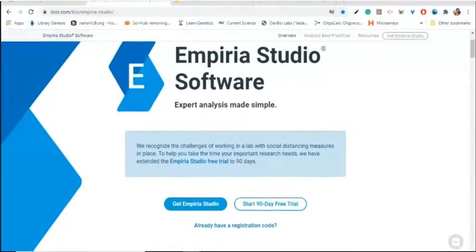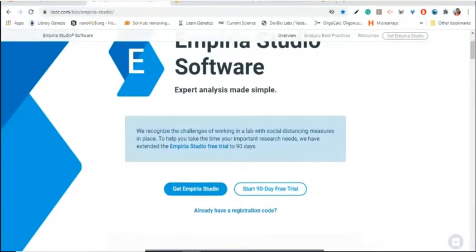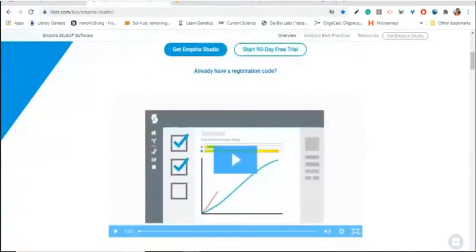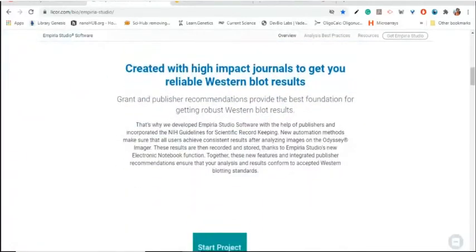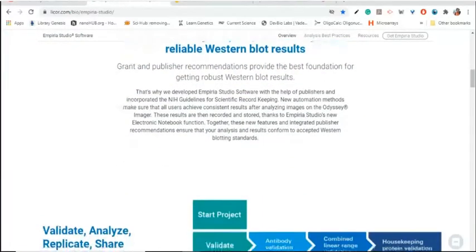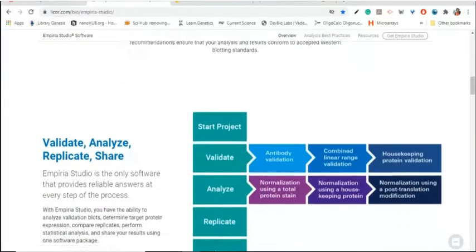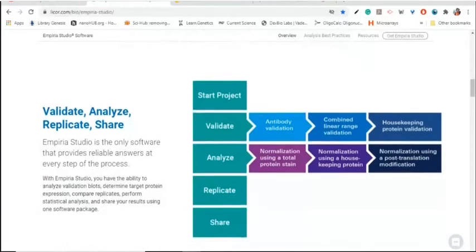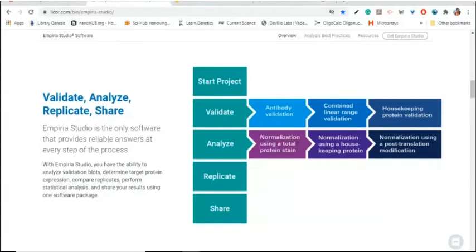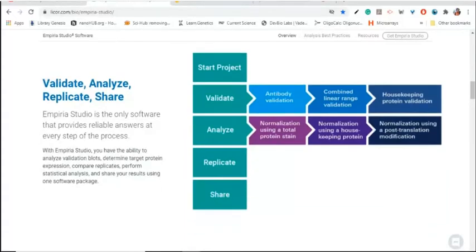Now coming to the Imperial Studio software, which is one of the best software for Western blotting related experiments, because this software will help you in validation and also optimization of your Western blotting related data. And also here you can run antibody validation tests, linear range validation tests, and also housekeeping protein validation tests.